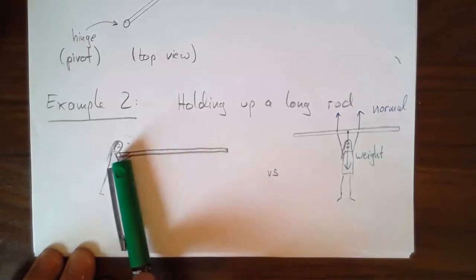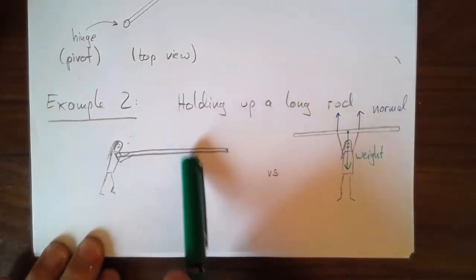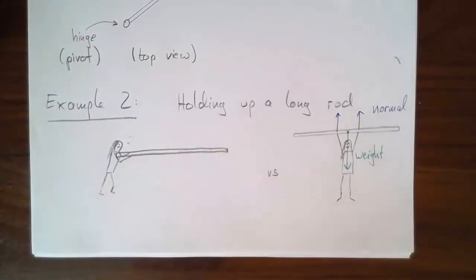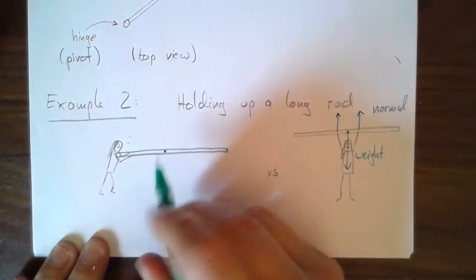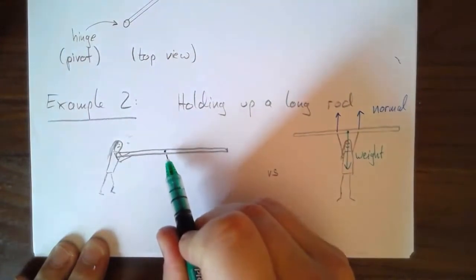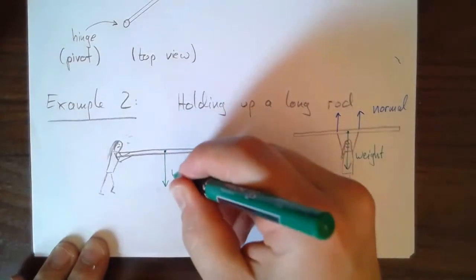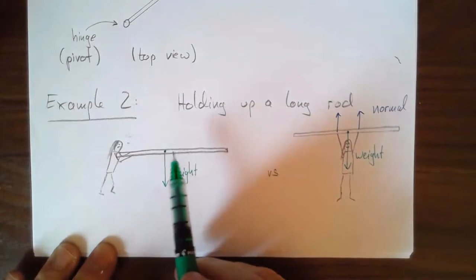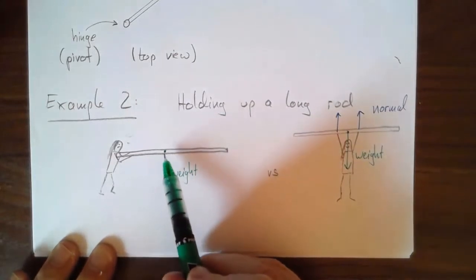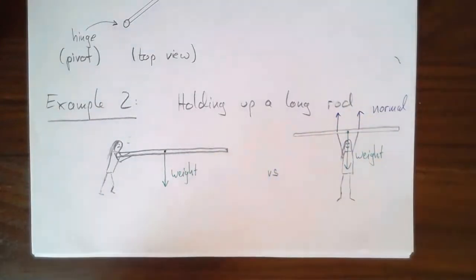That's going to be a lot more difficult, to hold this rod vertically, to stop it from essentially falling down. Well, if I draw the forces acting on this one, there would be a weight going down here, and as I said, we're going to prove later that it is indeed okay to pretend that the weight acts right in the middle of a rod like this.